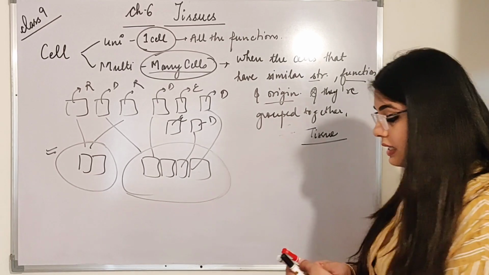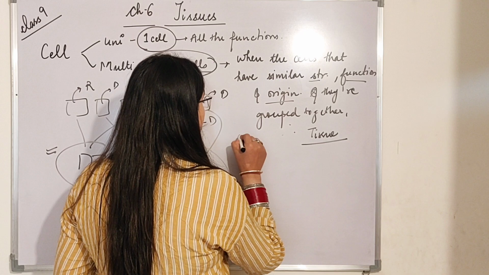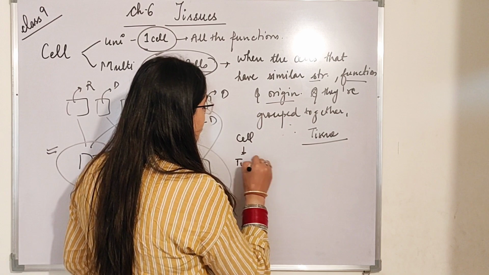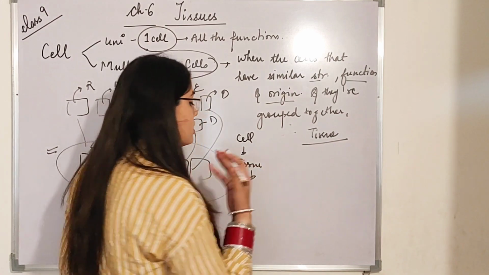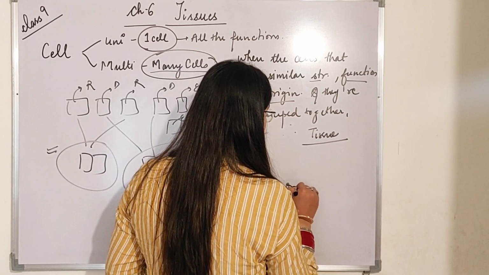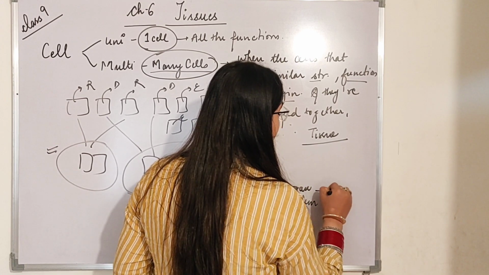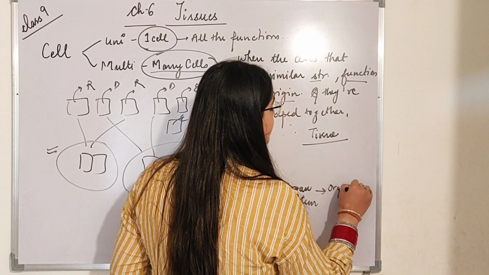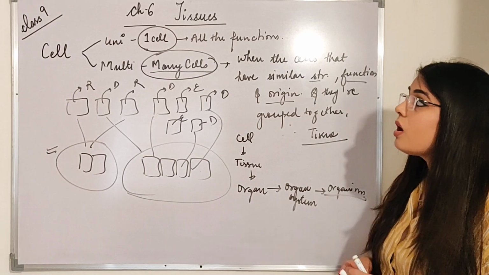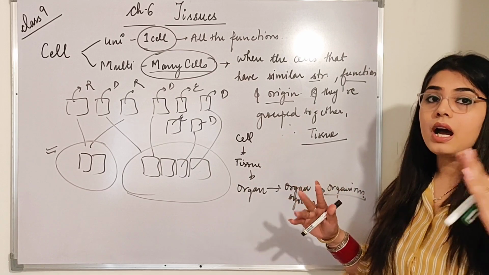You must have studied the levels of organization once or twice. First a cell is there, then many cells combine together and form a tissue. Then many similar tissues come together and form an organ. Many organs together form an organ system, and then organ systems combine together to form a complete organism. This is very important. You must have studied this in class 8th also: what a tissue is and how a tissue is formed. These are the basics.